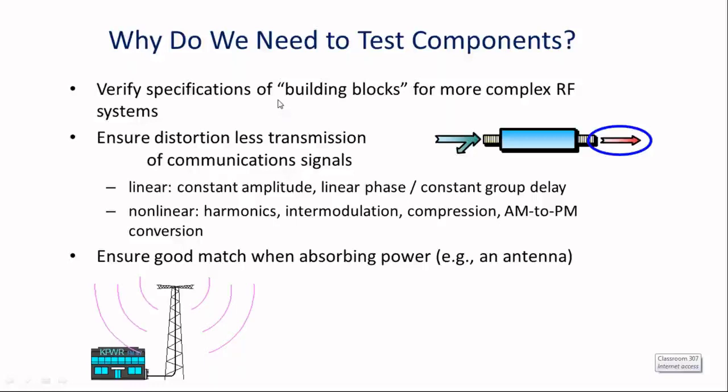So to verify specifications of building blocks for more complex RF systems, we need to test the components, right? At the same time, we have to ensure whether the particular component introduced in the system is generating some sort of distortion, more distortion, less distortion, on the input applied to it. If it is itself adding some distortion, ultimately your output signal will be affected. So as already discussed, the non-linearity or linearity available in the devices, one has to test it.